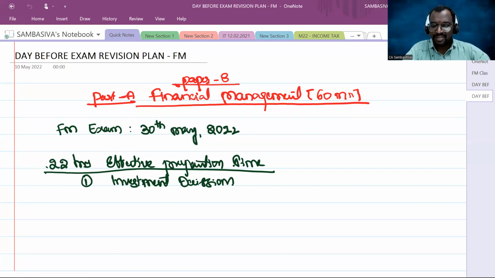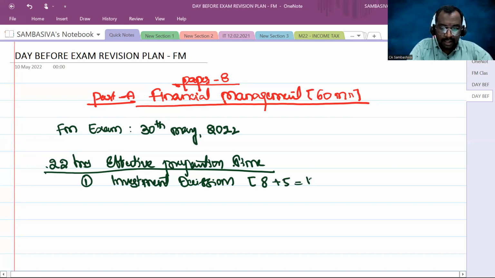So investment decisions is a very important chapter. Definitely you will get one question for 8 marks and one question for 5 marks. It is a 13 marks weightage chapter, investment decisions. From part 1 and part 2, one question you will get for 8 marks. Part 3, that is risk analysis in capital budgeting, one question for 5 marks. Right, sir? So the weightage of this chapter, I can say 8 marks plus 5, totally 13 marks.